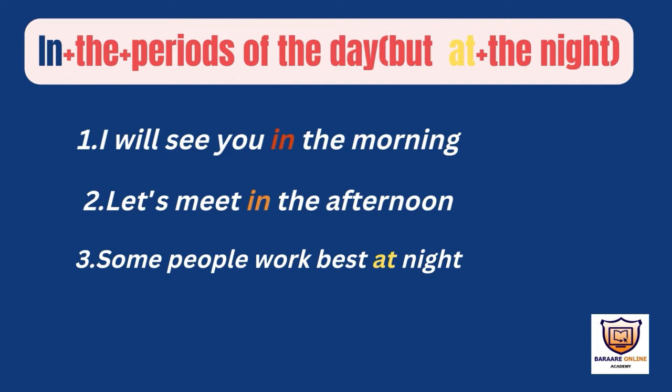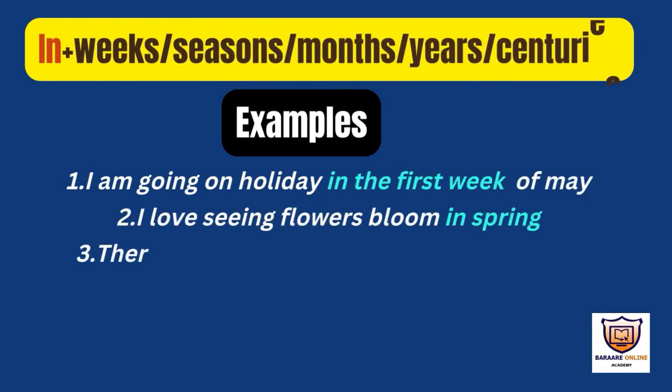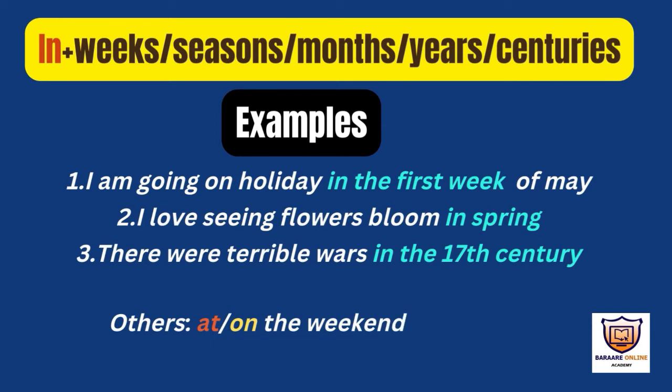Also, if we have weeks like the first week, the second week, we are using in. If we have seasons like summer, winter, autumn, spring, we are using in. If we have months like January, February, March, April, June, July, we are using in. If we have years like 1972, 1977, 1960, we are using in. If we have centuries like 17th century, 19th century, 21st century, we are using in.